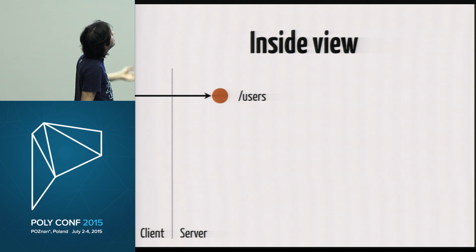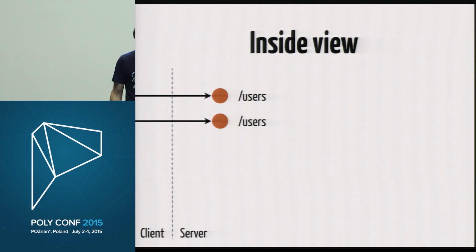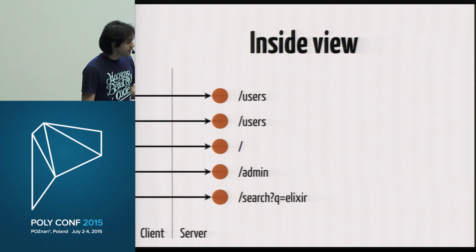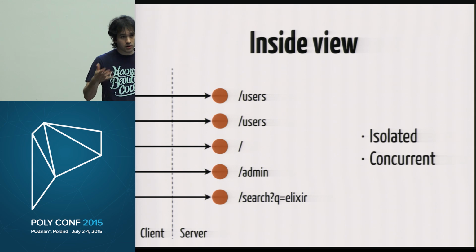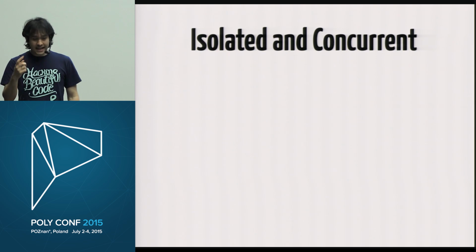And as we know, those processes are isolated and concurrent, which, if we recap, means that crashes are isolated. If something goes wrong in a request, the others are going to be fine. But more importantly, data is isolated.